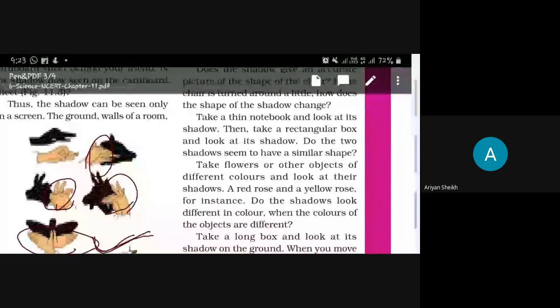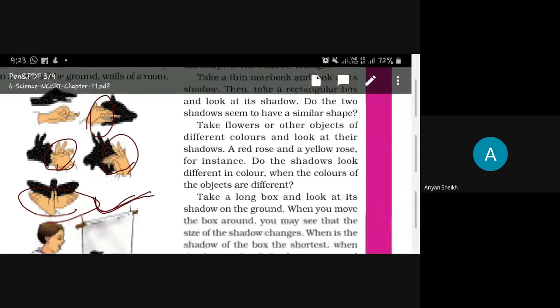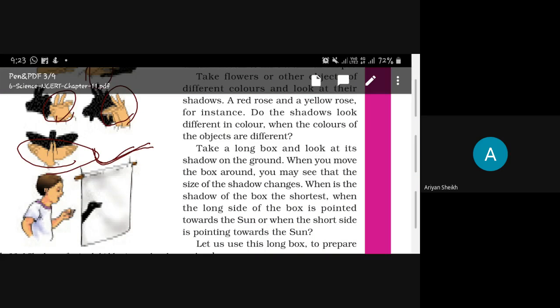With this type of thing the shadow will change. When you change the direction, the shadow will change. If you take a flower, the flower's shadow also changes a little bit when you change its direction. Now we can also take a good example of a long box.